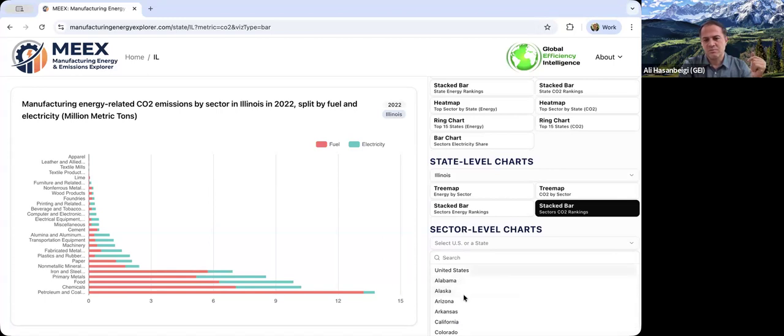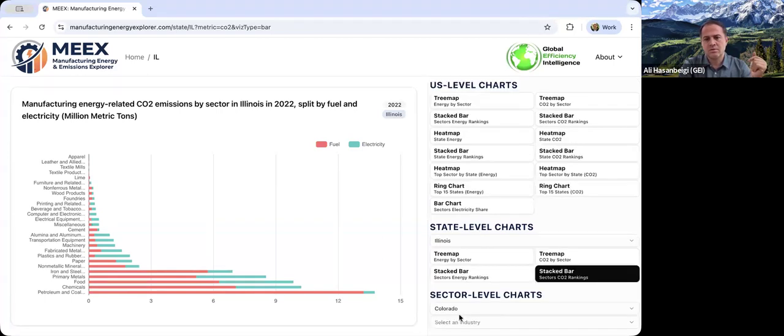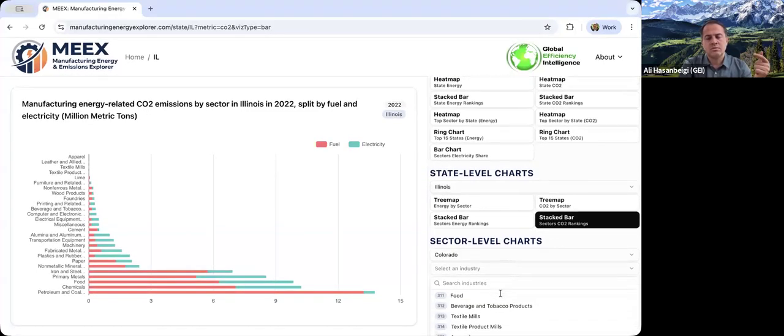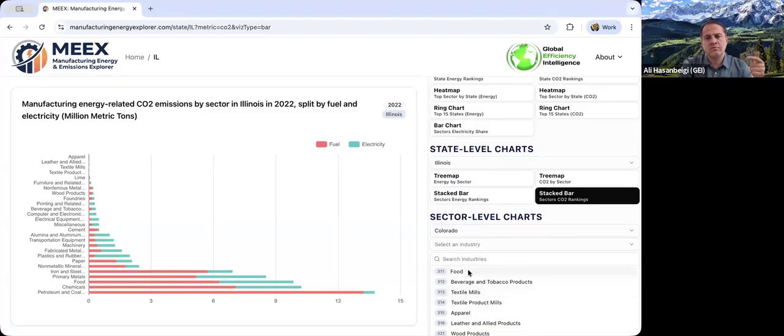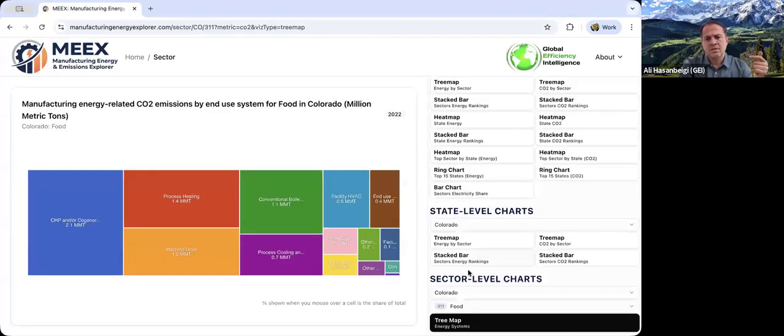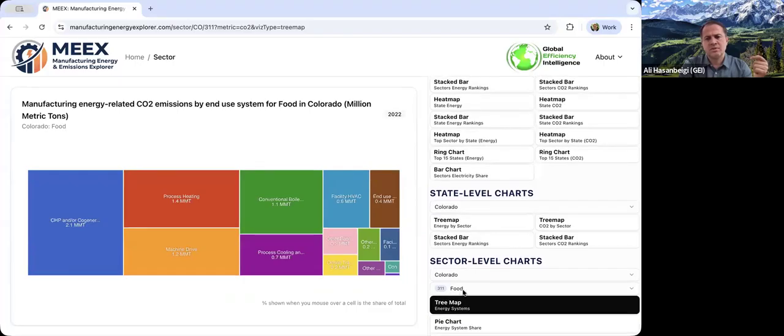So first you select your state. Again, let's go with Colorado this time. And then you have to select for that state which industry you want to do a deep dive. Let's say Colorado food industry. You can see next to the name of the industry sector, we have a number that is the North American Industry Classification System, or NAICS code. As you know, each sector has a code. This is based on the North American classification system. Internationally, there are other systems which are not applicable here. So we chose Colorado, food.